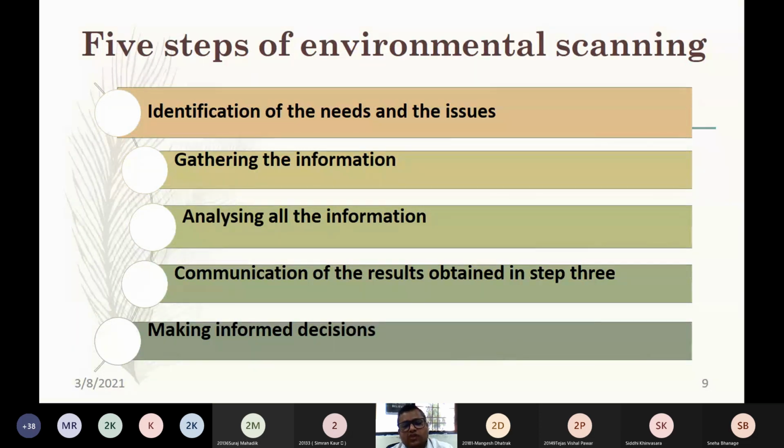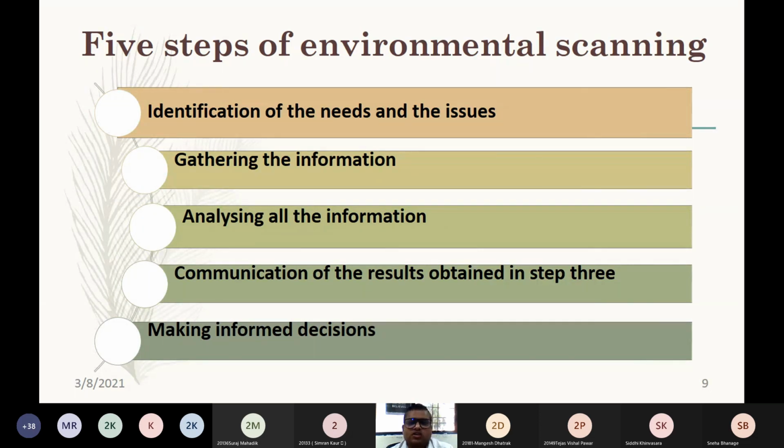Whenever you scan the environment, you gather the information, you analyze it, whatever the results are there, that you communicate across all the channel members, across all the key people, those who are having direct interest or indirect interest vested in the company. These are called the stakeholders. So results are communicated and then making the informed decision.